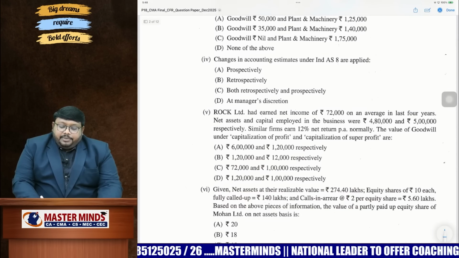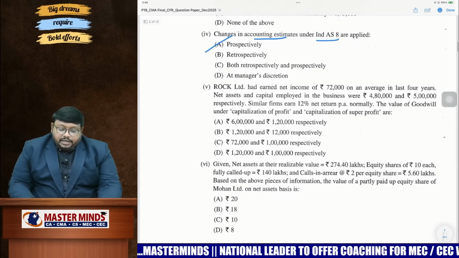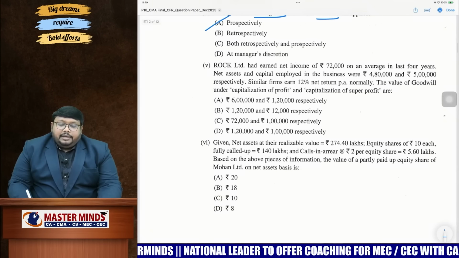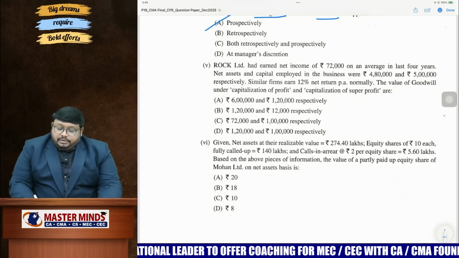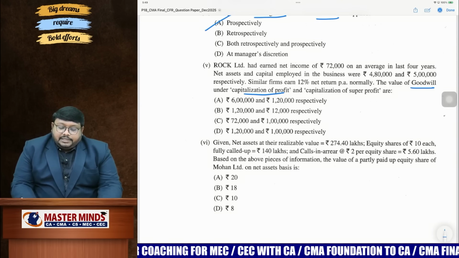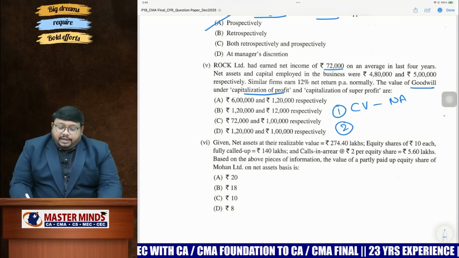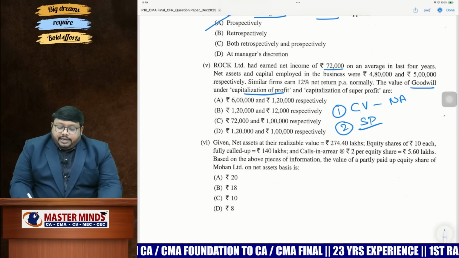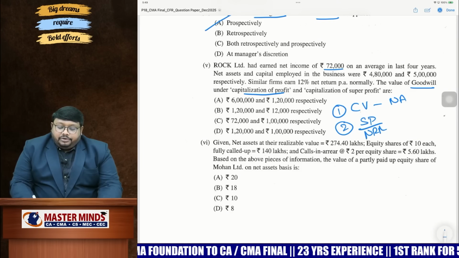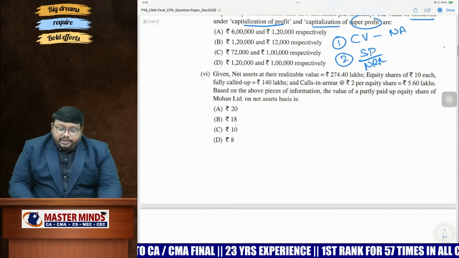So this is a direct question from Ind AS 8, changes in accounting estimates. We are doing accounting prospectively. So when it comes to the fifth question, they are asking about valuation of shares. They are asking what is the goodwill valuation based on capitalization of average profits and capitalization of super profits. Under capitalization of average profits, first we are finding capitalized value minus net assets. This is the first one. Second one, we are having super profits by normal rate of return in order to calculate goodwill under capitalization of super profits. You can easily find out, every detail is given over here.